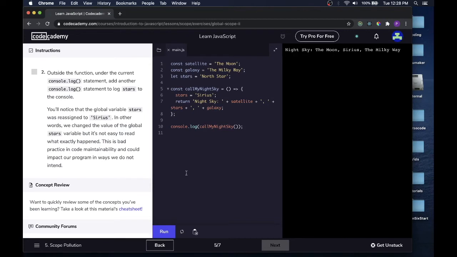Outside the function, under the current console.log statement, add another console.log statement to log stars to the console. Okay. Console.log stars.